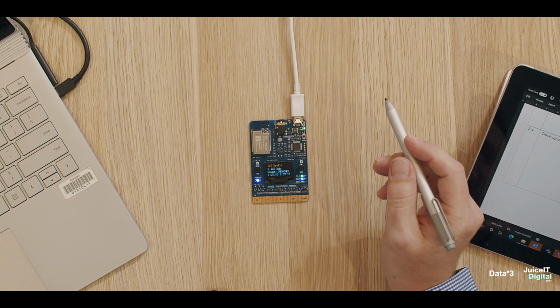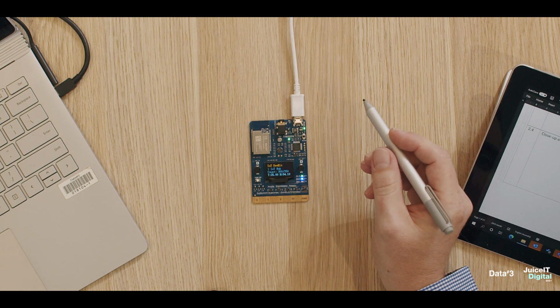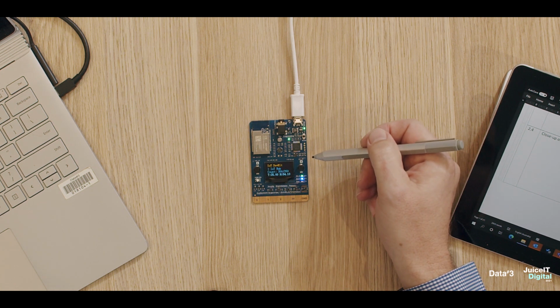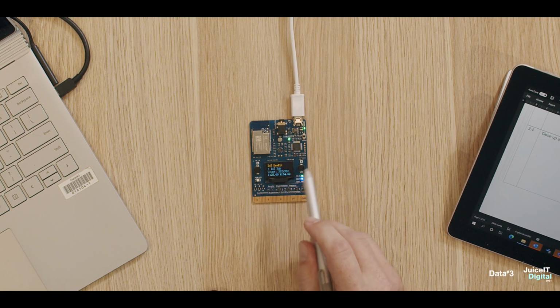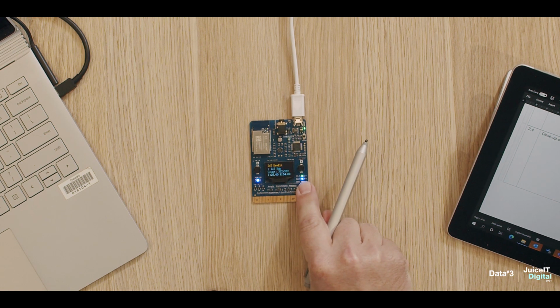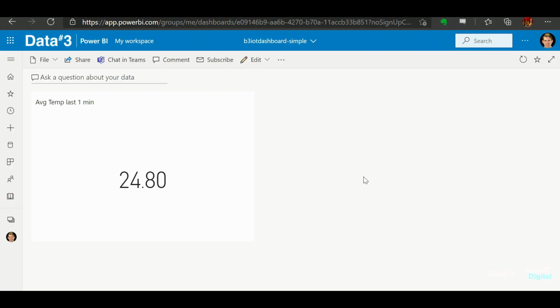no evidence. Your logistics team has recently added temperature sensors like this one as part of coffee bean shipment to stores. The device is internet connected and we can monitor real time on our Power BI dashboard. If we take a look at the temperature on the screen here and then put our finger on the temperature sensor, we'll see the temperature very shortly will start to rise. And it'll start correlating to our dashboard as well.